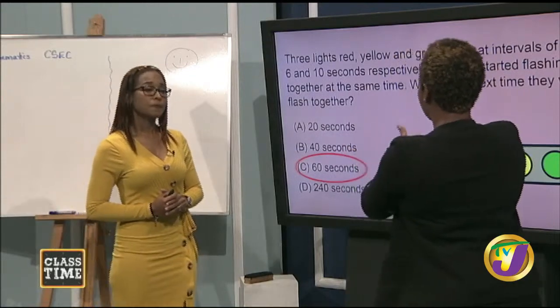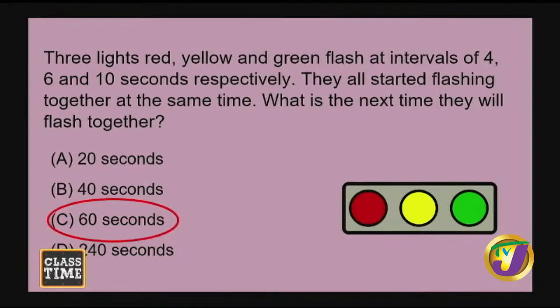So you definitely have to assess this question. You're going to have to look at the multiples of all 3 numbers and see where they have a common multiple. In this case, the lowest common multiple, which would be 60. You're right, so it's 60 seconds, because we could have had 240 if we had continued. But again, remember they said the next time they will flash together, which would have been after the first time they flashed together.